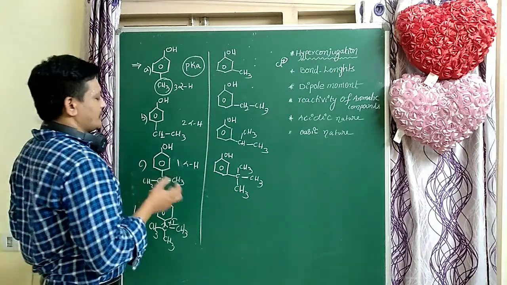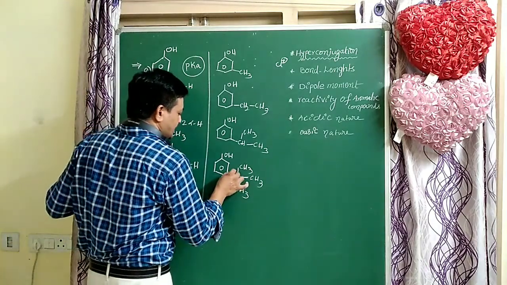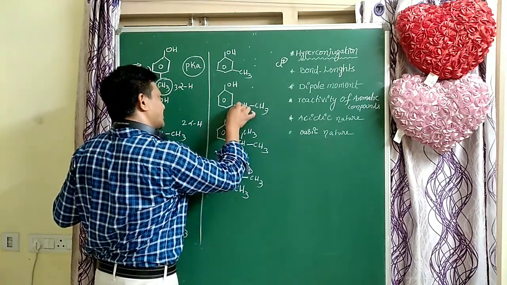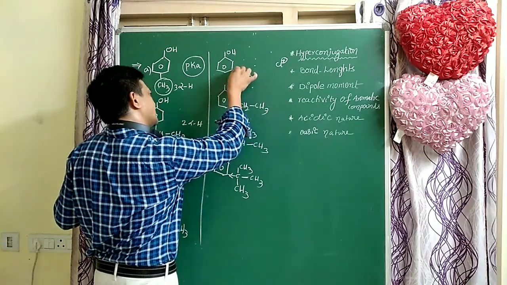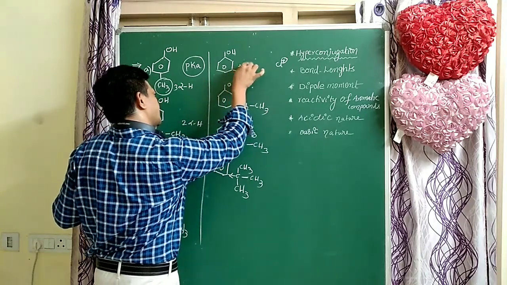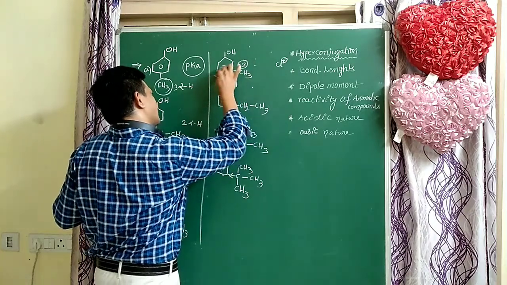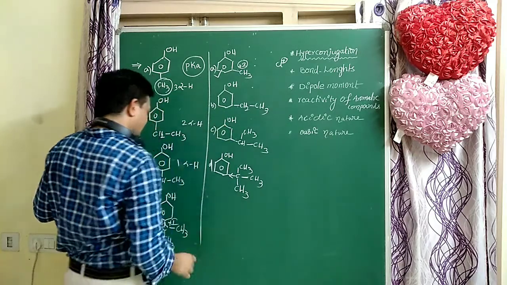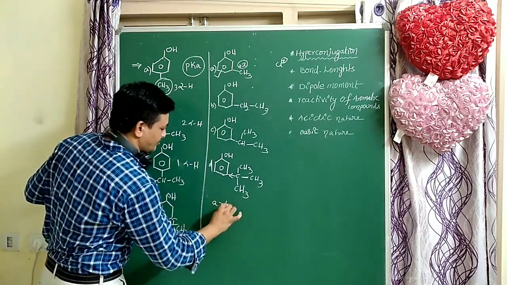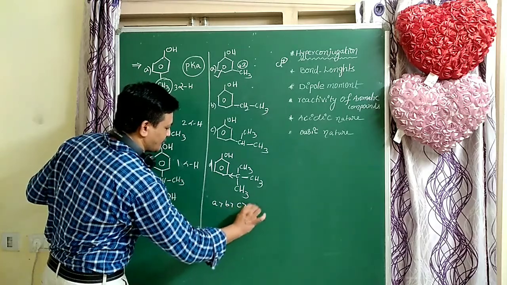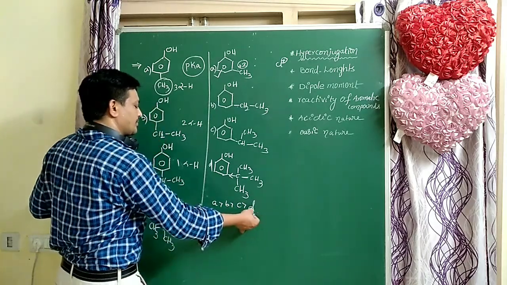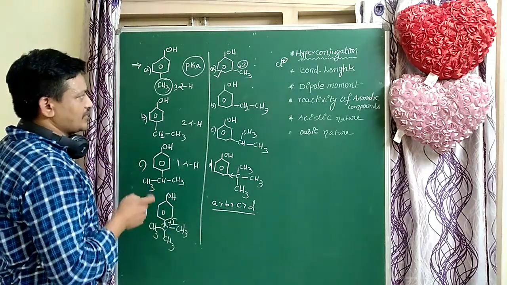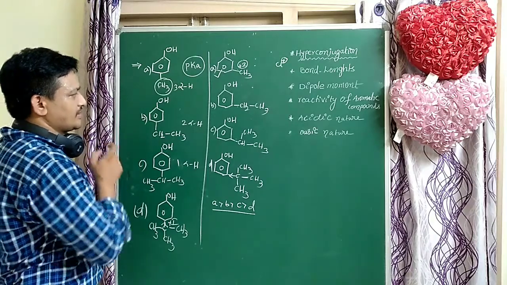Which case has more inductive effect? This case has more inductive effect compared to this. This is the less inductive effect, less plus I effect. So this case is more acidic. A, B, C, D. Here A is more acidic than B, B is more acidic than C, C is more acidic than D. Here inductive effect dominates the hyperconjugation. Less plus I effect, that is more acidic.